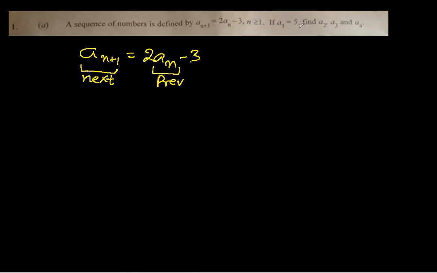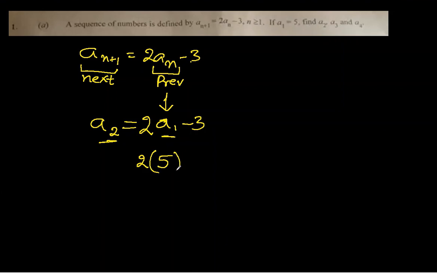So if a1 is 5, find a2. This previous one, a1, is 5. So let me write a1 here. We will double it and subtract 3 to get a2, right? a2 is the next, a1 is the previous. Since they have given a1 is 5, we put 5 here, multiply it by 2, subtract 3, and that becomes our a2. So 2 times 5 is 10, minus 3 is 7.